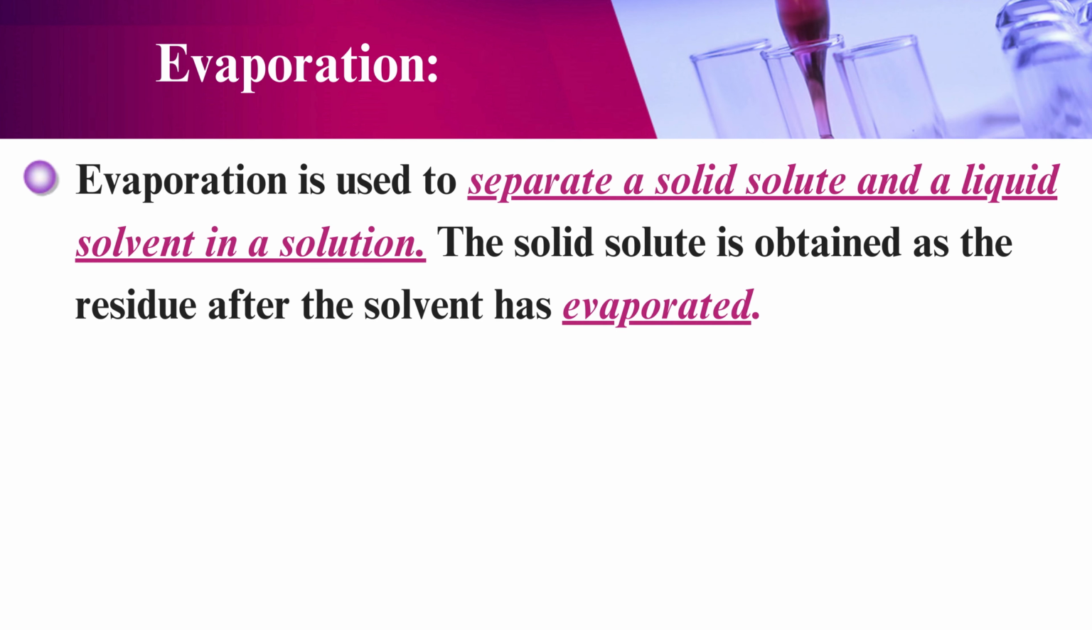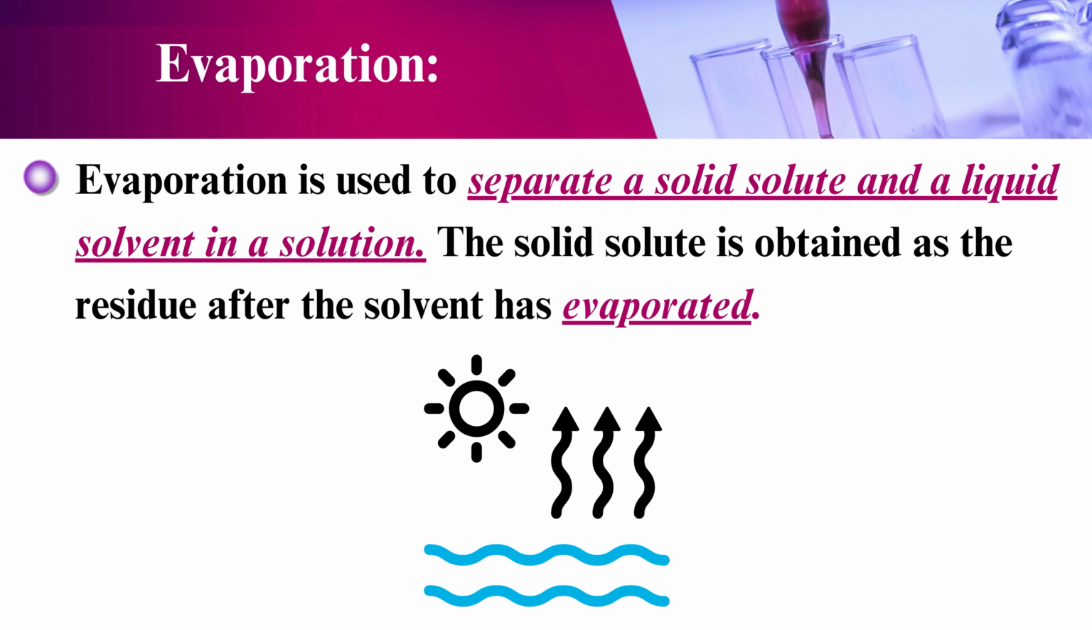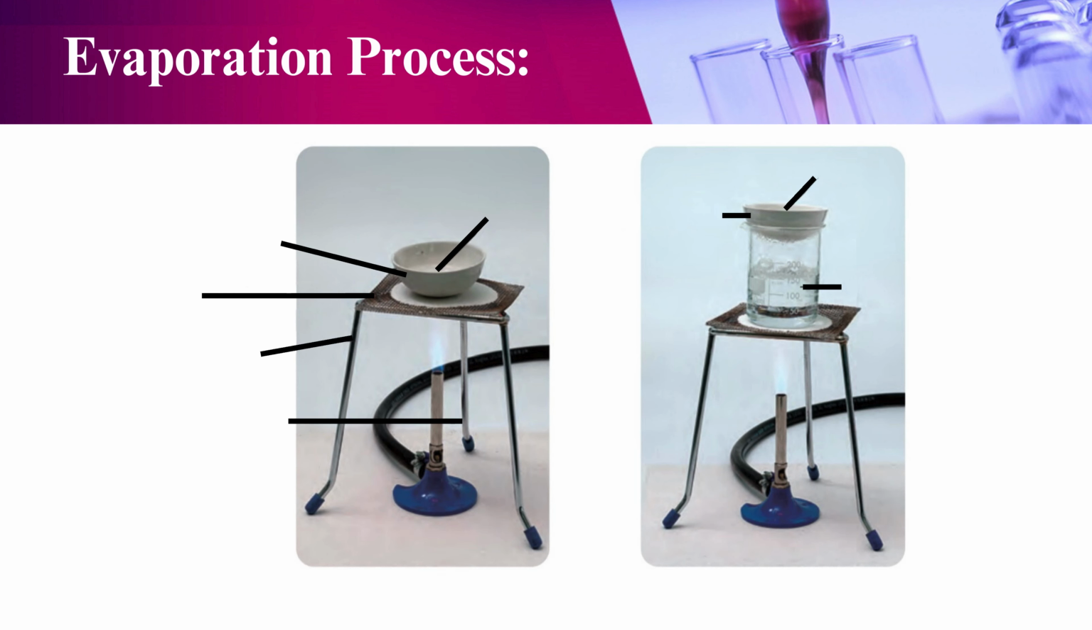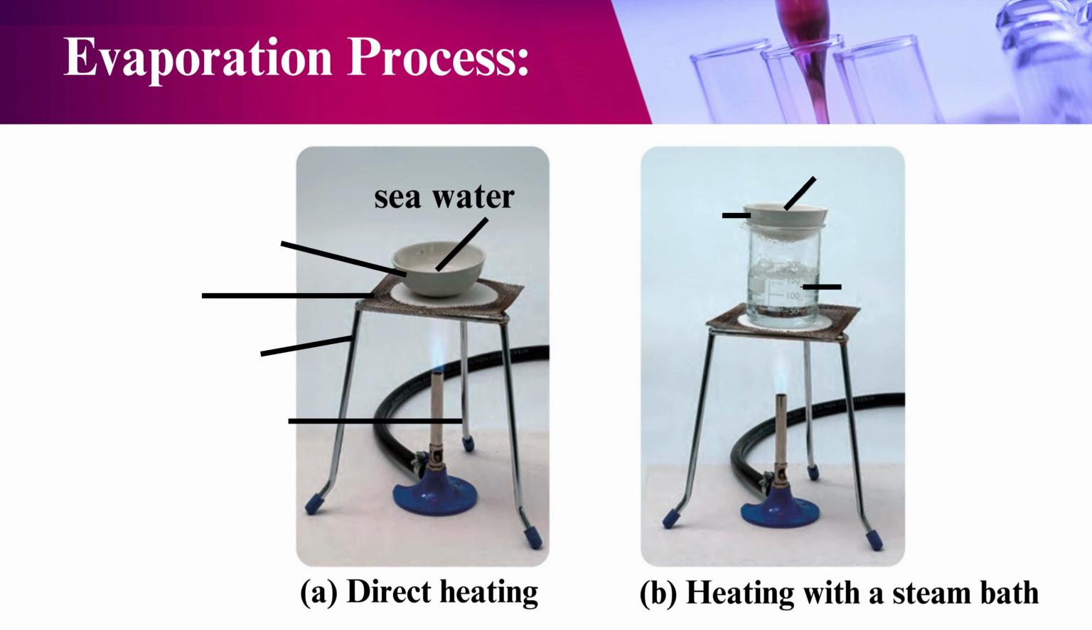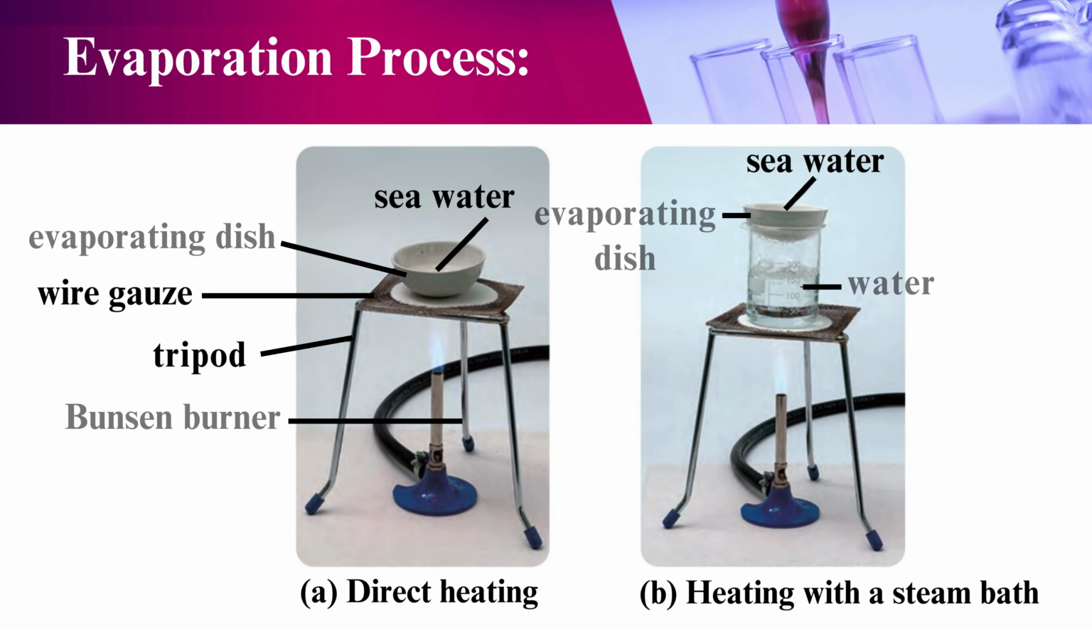Evaporation. Evaporation is used to separate a solid solute and a liquid solvent in a solution. The solid solute is obtained as a residue after the solvent is evaporated. Evaporation process. We have a tripod stand, we put it on the flame and we can see the seawater there: wire gauze, tripod, Bunsen burner, and evaporating dish which is containing seawater.